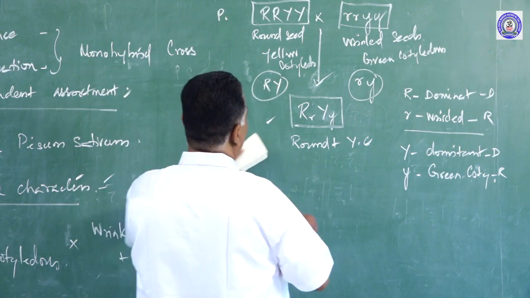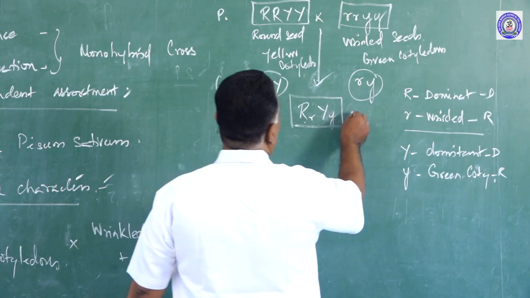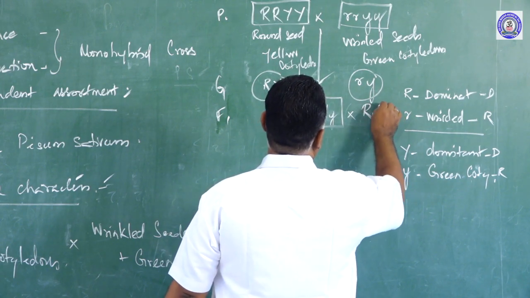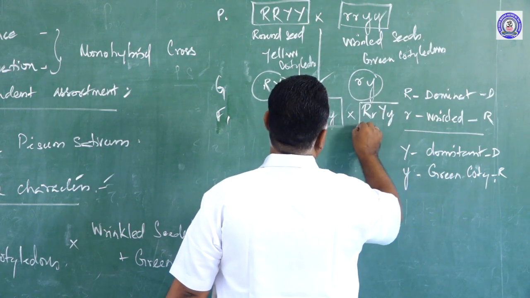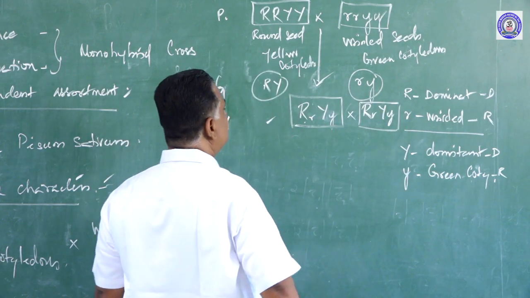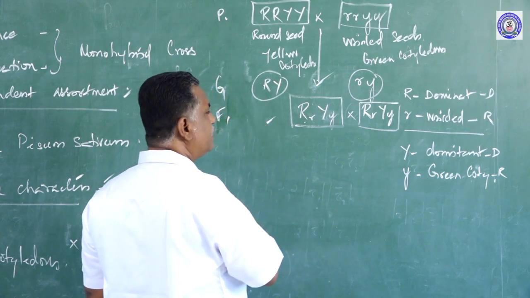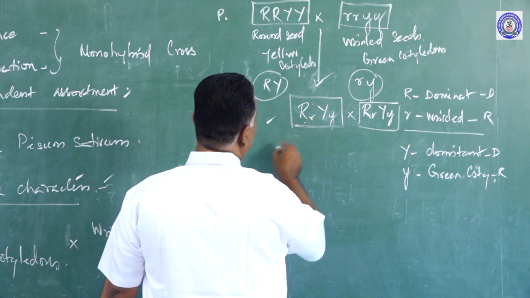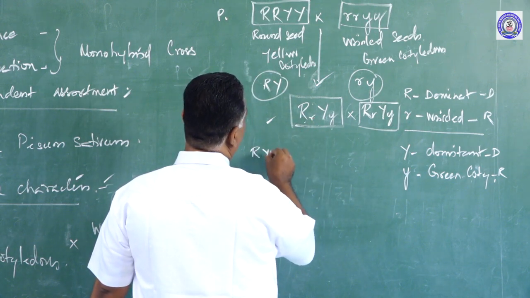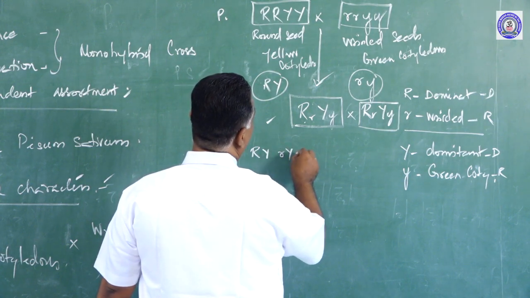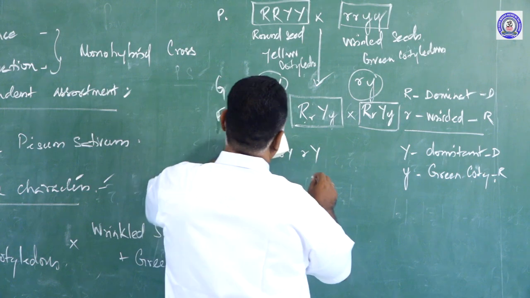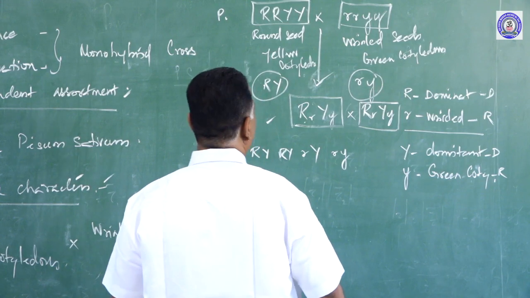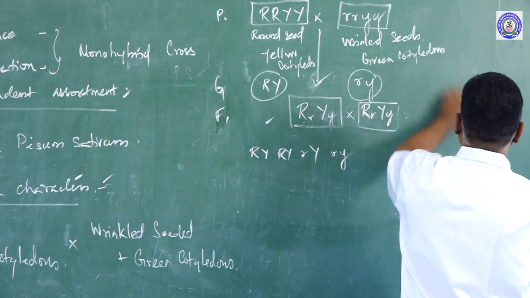And he took this and selfed this. Since it happens to be a dihybrid cross, it produces 4 types of gametes in equal proportion. What will be the combination? This will get 2 chances, this will get 2 chances: capital R capital Y, small r capital Y, capital R small y, small r small y. These are 4 types of gametes.